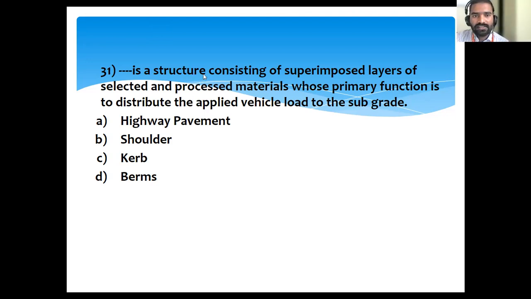Okay, dash is a structure consisting of superimposed layers of selected and processed materials whose primary function is to distribute the applied vehicle load to the subgrade. Okay, the vehicle load coming on top of the road is transferred to the subsequent layers. It is the work of which one? Highway pavement. Okay, pavement means it includes all the things.